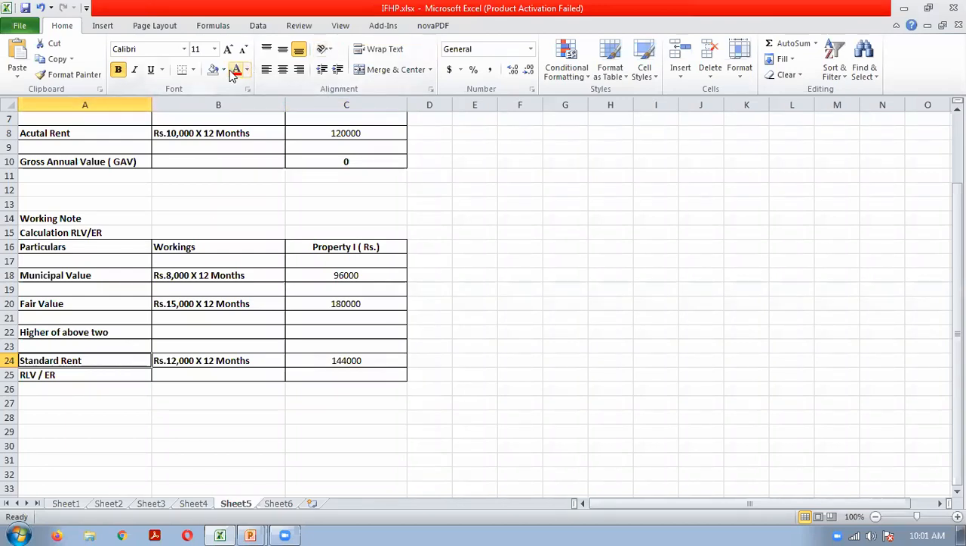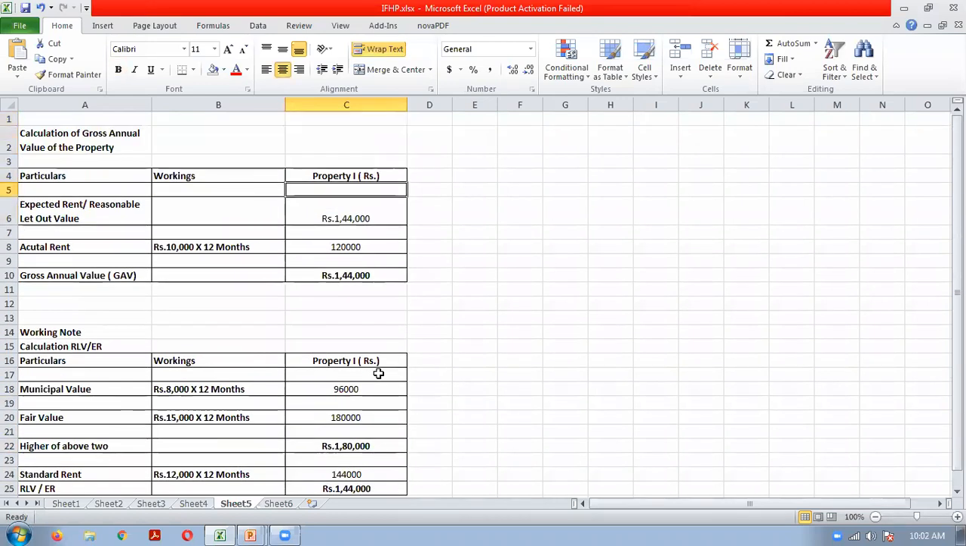Now standard rent is there. So how will we calculate the RLV? First we will compare the municipal value and fair rent. So the higher of these two is 1,80,000. Now we'll compare this value with the standard rent. Whichever is lower will become our RLV, expected rent. Okay, compare the municipal value and fair value, whichever is higher, 1,80,000. Compare that value with the standard rent, whichever is lower will become the RLV.